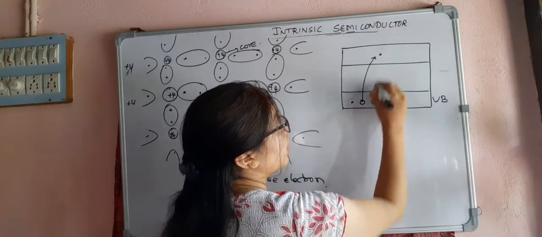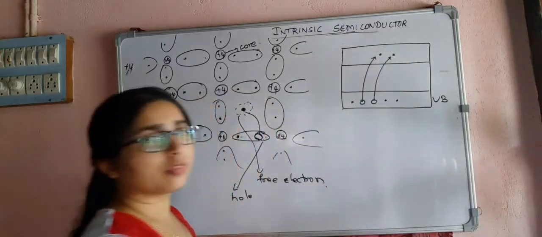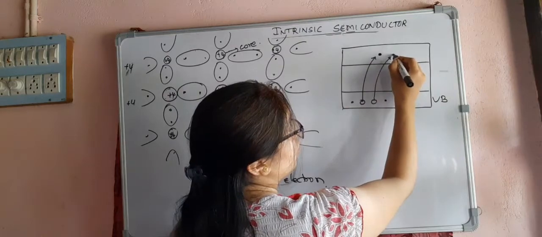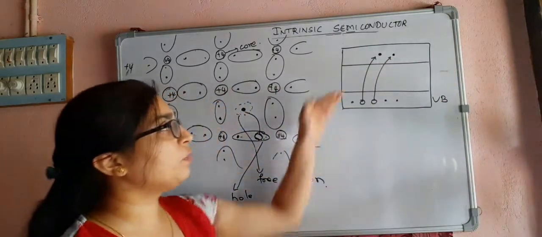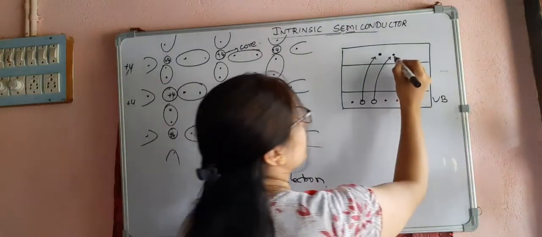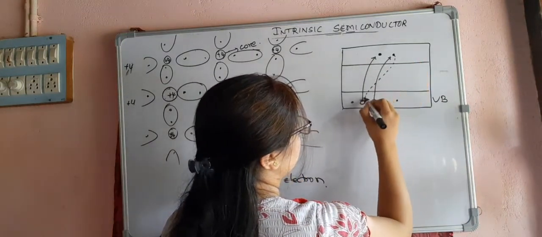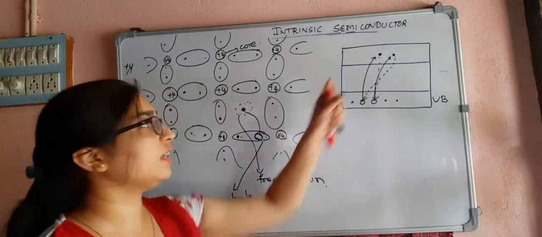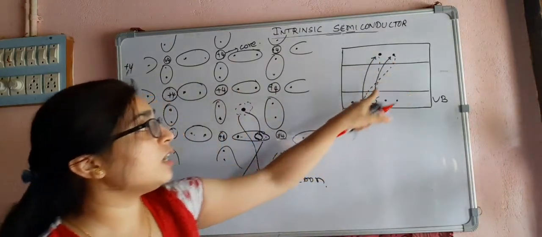If this is moved here, then a hole is created. Now this electron moves a little distance, and then it can come back and occupy the hole.